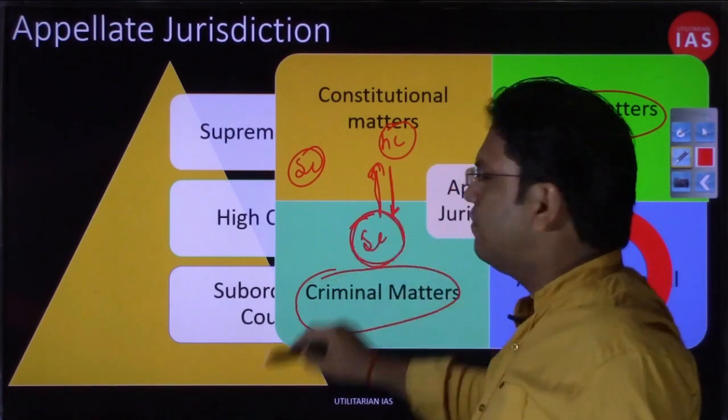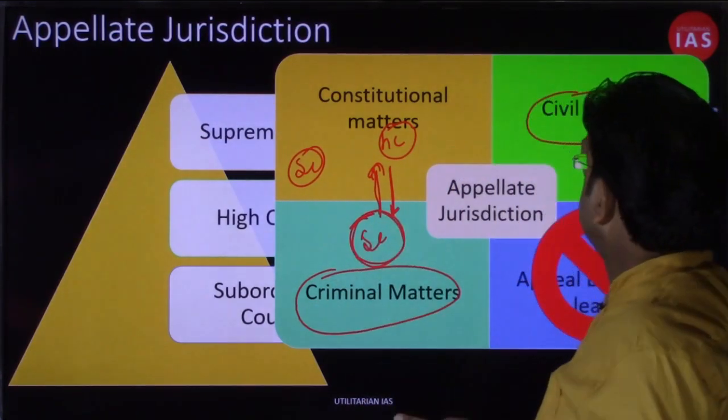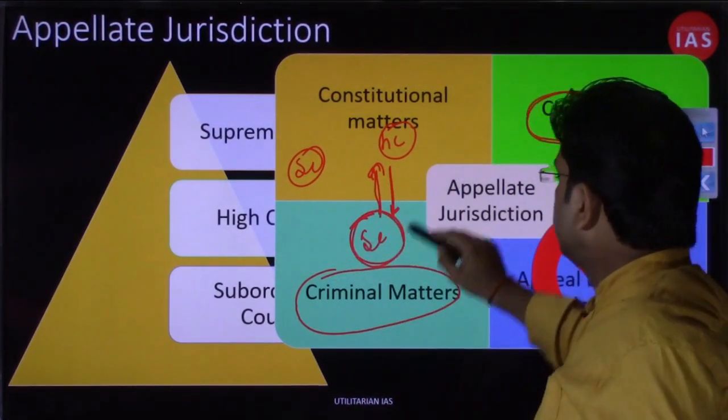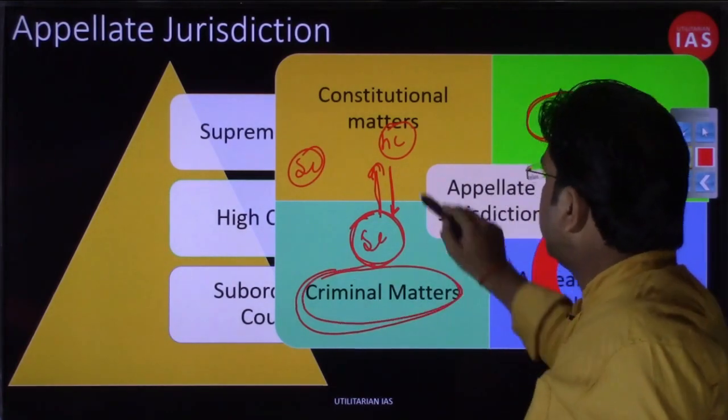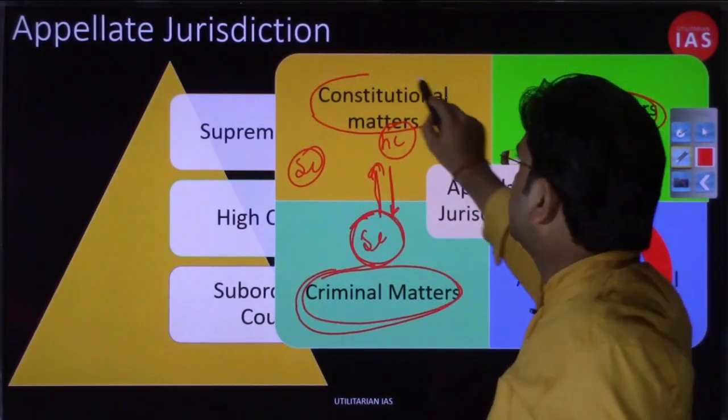the decisions of the subordinate courts, and those decisions can be in civil matters, in criminal matters, in constitutional matters.